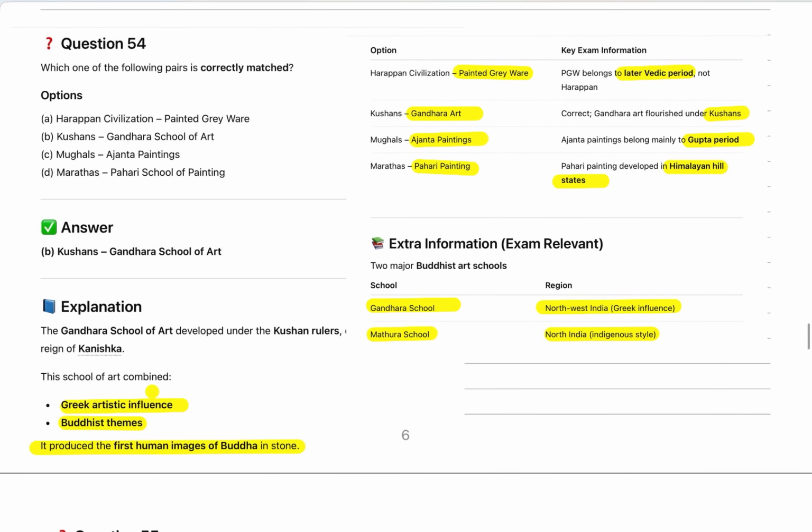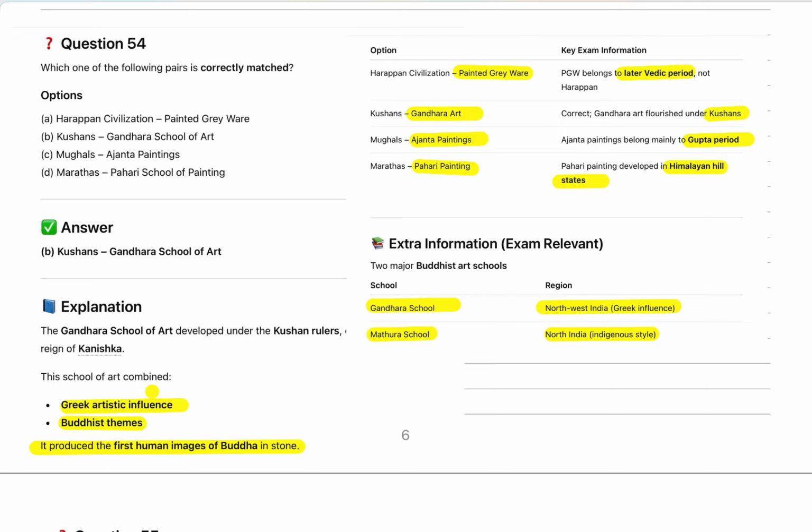Now we will go to the next question. Which of the following pairs is correctly matched? I'm moving forward faster because I need to complete it and I have to achieve 50 questions at any cost today. I'm not worried about the views and other things. I'm just continuing for my accountability.